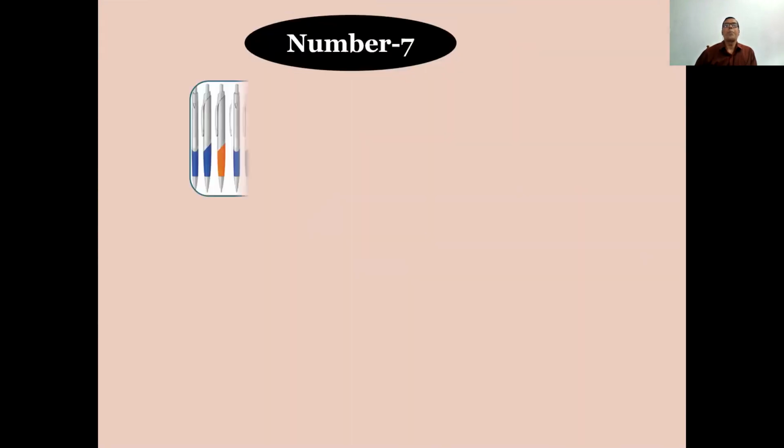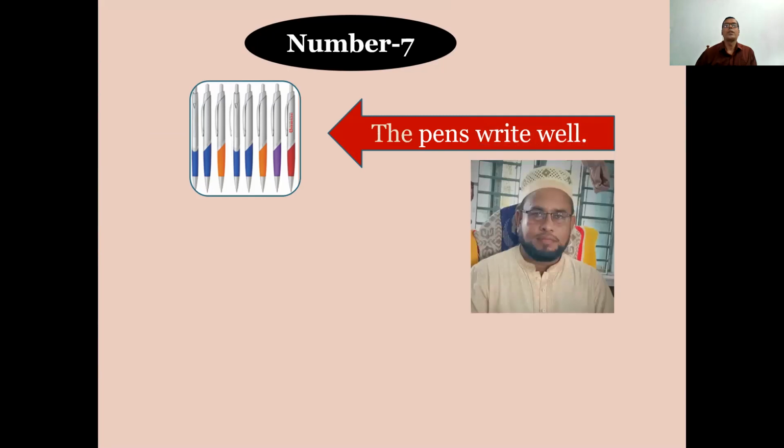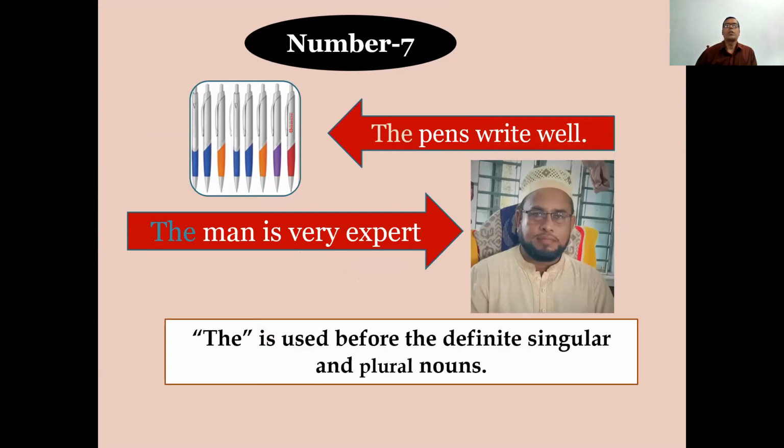Number 7. The pens write well. The man is very expert. The is used before the definite singular and plural nouns.